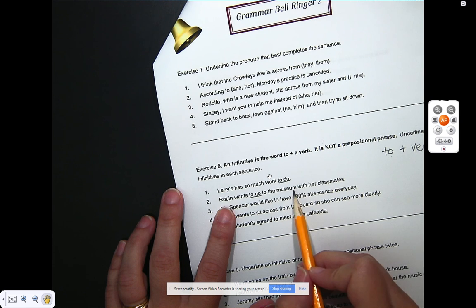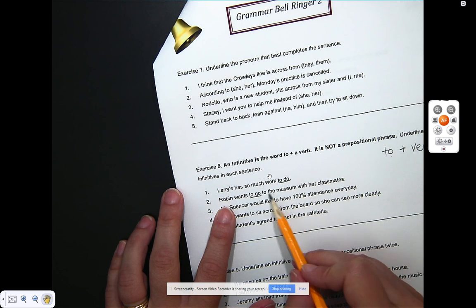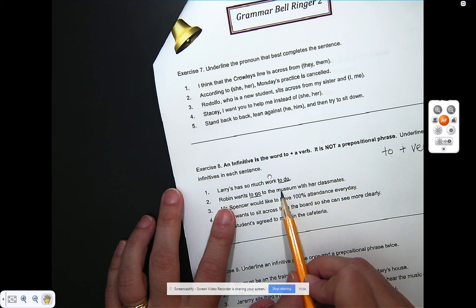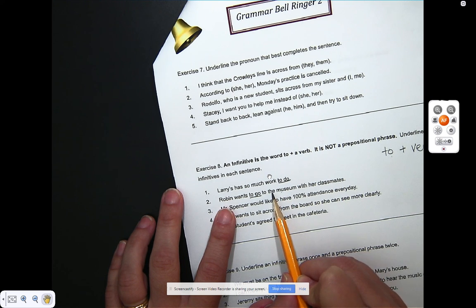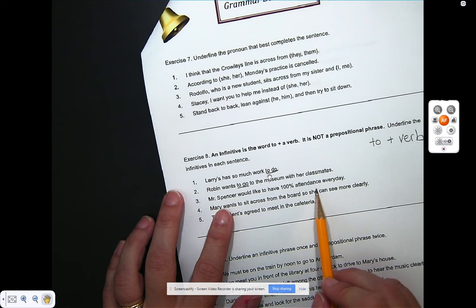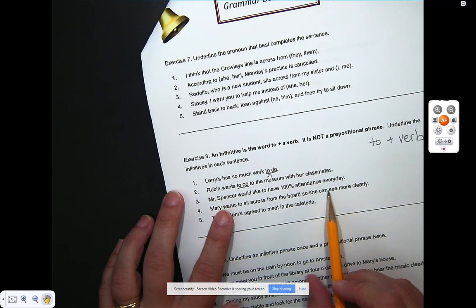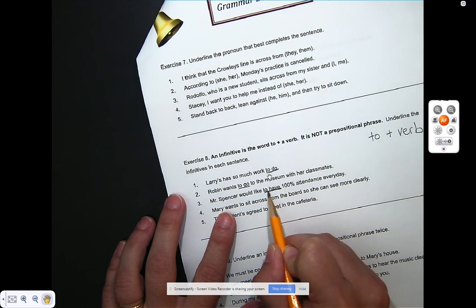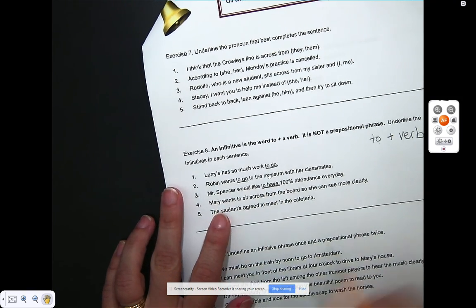And then to the museum is one prepositional phrase, with her classmates is another. That's because museum is a noun and the is an article. It's not a verb. Okay. So here, Mr. Spencer would like to have 100% attendance every day. To is our infinitive, or to have is our infinitive here, because have is a helping verb.